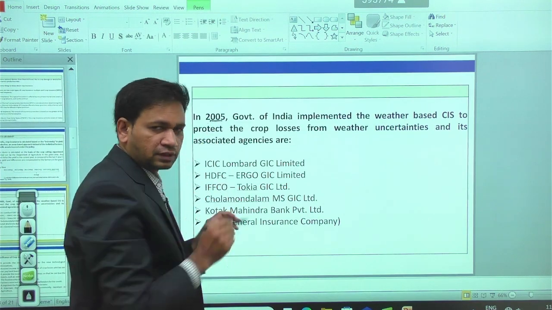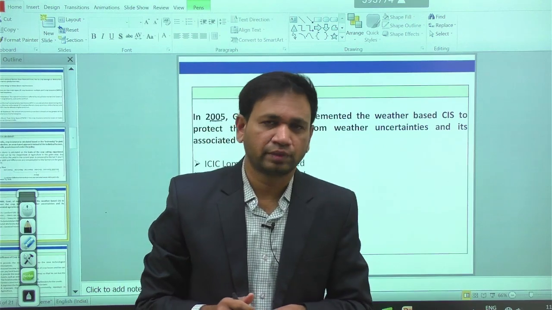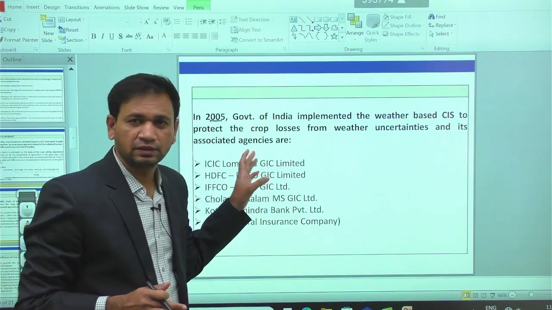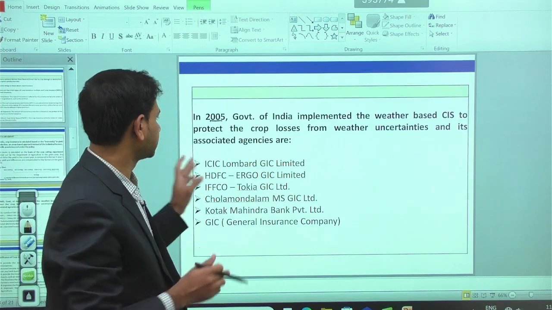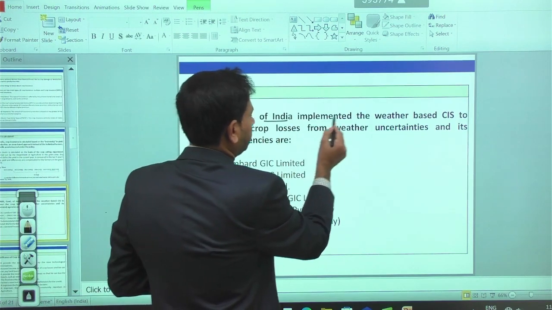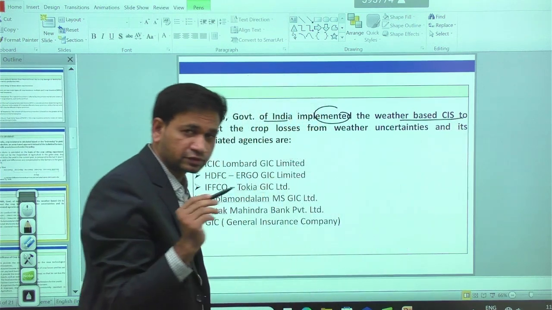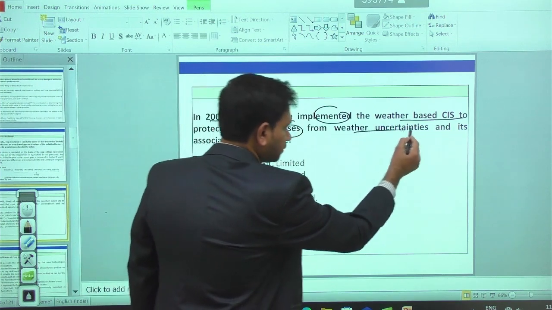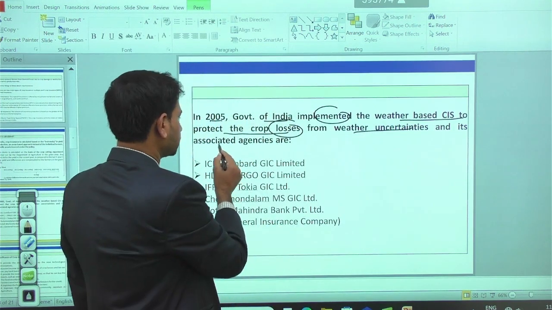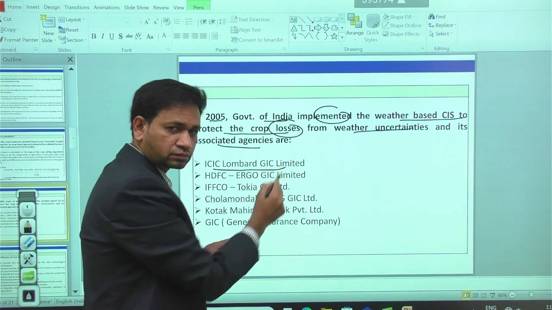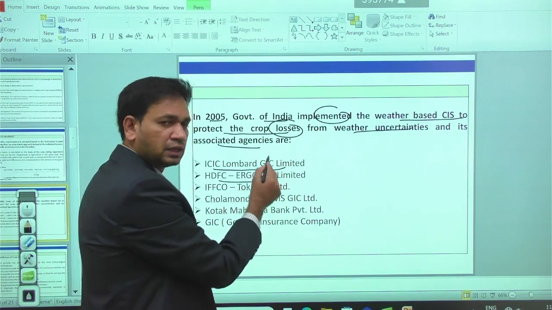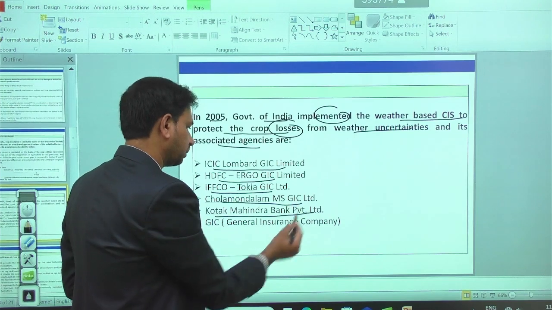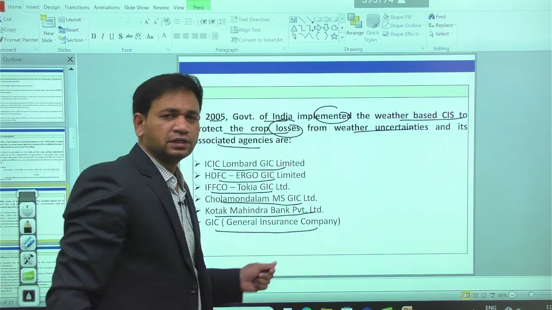In the 2021 UPSC paper, they asked about the designated insurance companies affiliated with weather uncertainties. In 2005, the Government of India implemented the weather-based crop insurance scheme to protect against crop losses from weather uncertainties. Its associated agencies are ICICI Lombard Limited, HDFC Ergo, IFFCO Tokio, Cholamandalam MS Limited, Kotak Mahindra Bank Private Limited, and then the general insurance company.